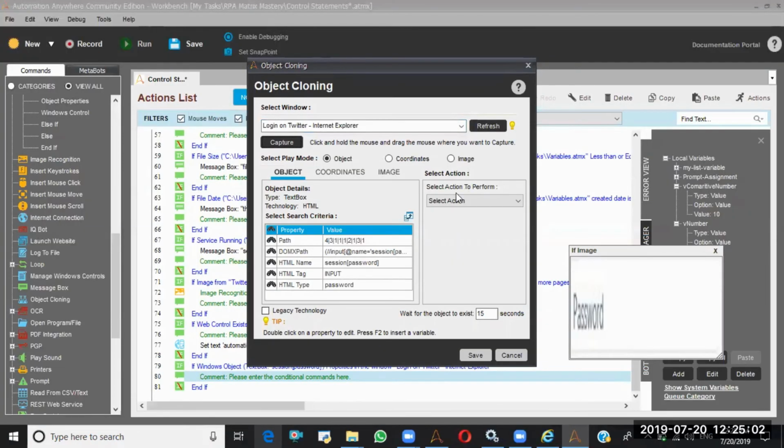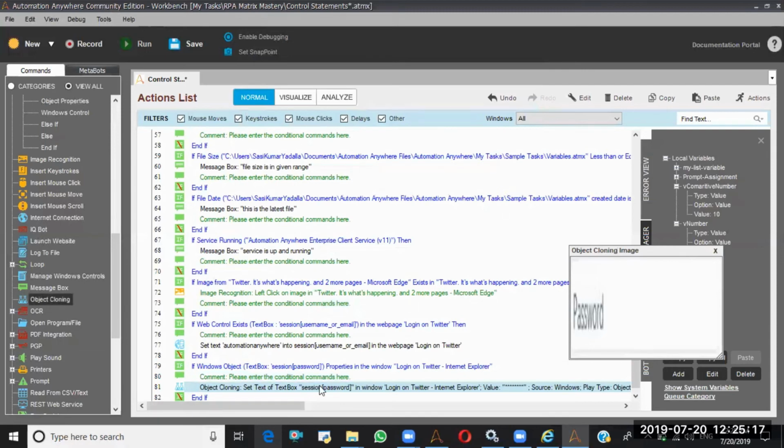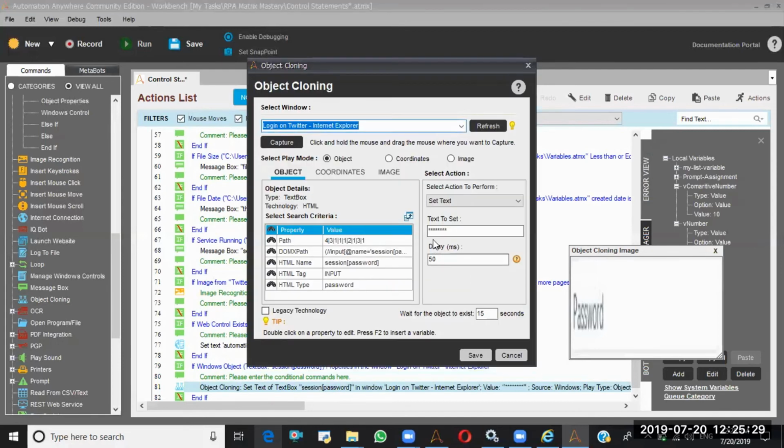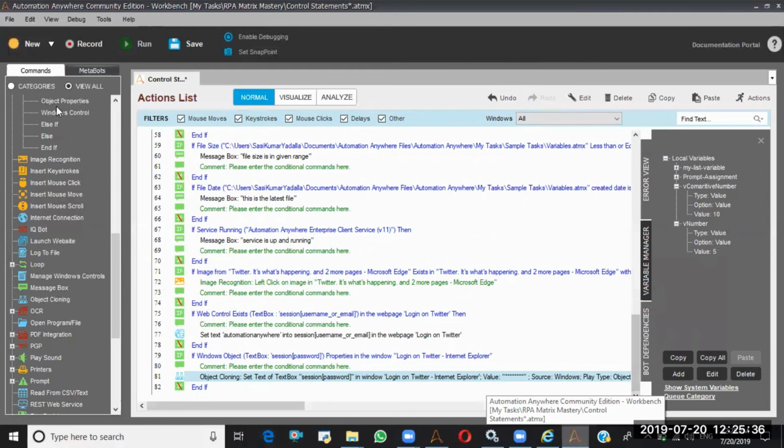and here I'll select action, set text, because I want to set the password, right? I'll put something as the password, and for milliseconds I'll give some 50 milliseconds. Okay, because why this time? Whenever it is entering the password, you should not skip any character due to the speed. That's why I am giving some delay there. So it will use 50 milliseconds for entering character to character. Okay, and third one is here Windows control.